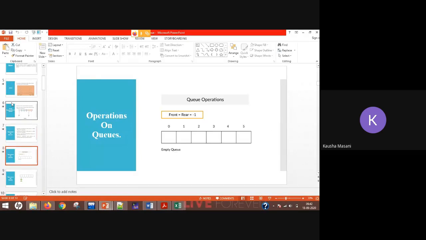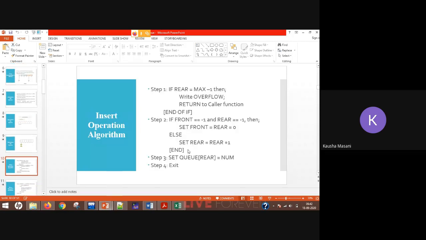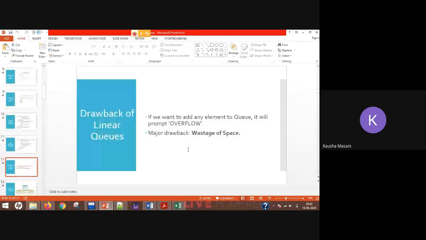There was one graphical example. It is added in your PPT. You can see it again. See here also front and back. In this example also there is front and back, but it is nothing but your front and rear. We had seen two algorithms for insertion and deletion, which we have implemented in our practical program also. So I'm not going through them again.